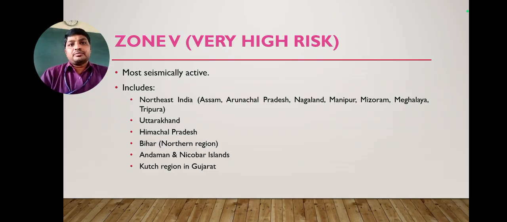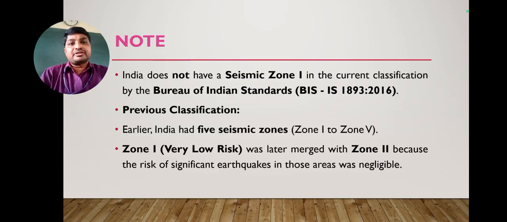These come under northeast India, and also Uttarakhand, Himachal Pradesh, Bihar, Andaman Nicobar Islands, and the Rann of Kutch region in Gujarat, which is located at the bottom of the Indian map. So these come under Zone 5, which are very high risk areas for the occurrence of earthquakes.